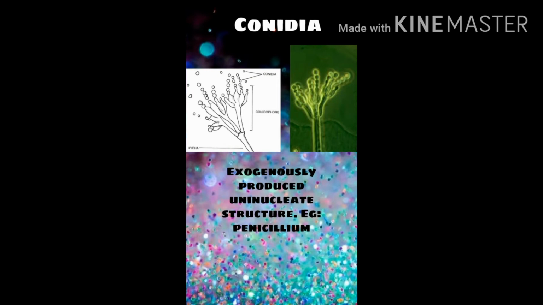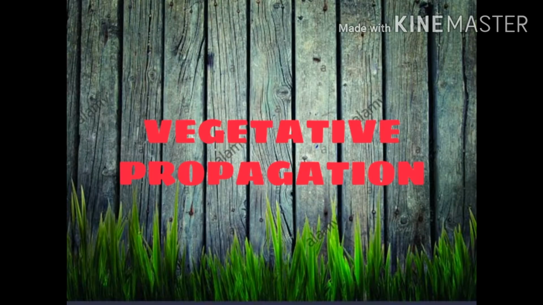Next, we are going to another type of asexual reproductive method which is seen in plants. It is called vegetative propagation. Vegetative propagation means asexual reproduction by the vegetative parts of the plant, that is root, stem and leaf. So with these three parts, plants can produce new forms or new plants. So we can see them one by one.